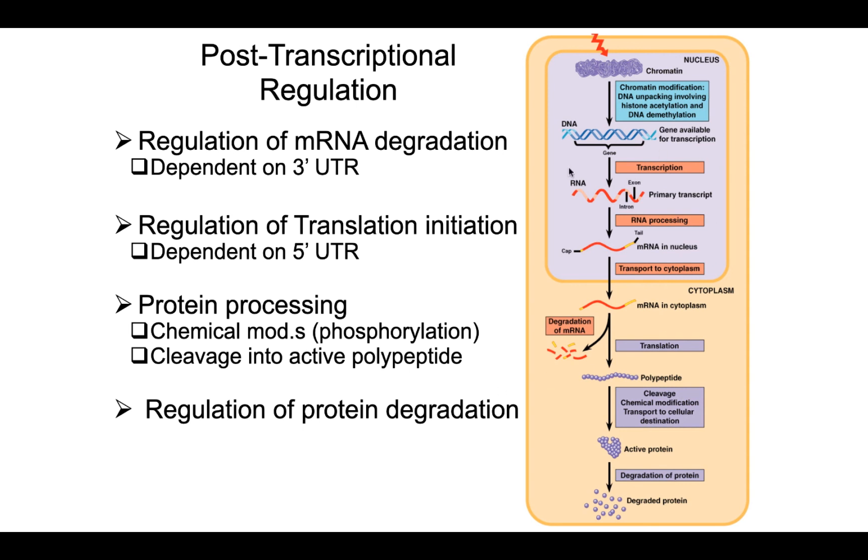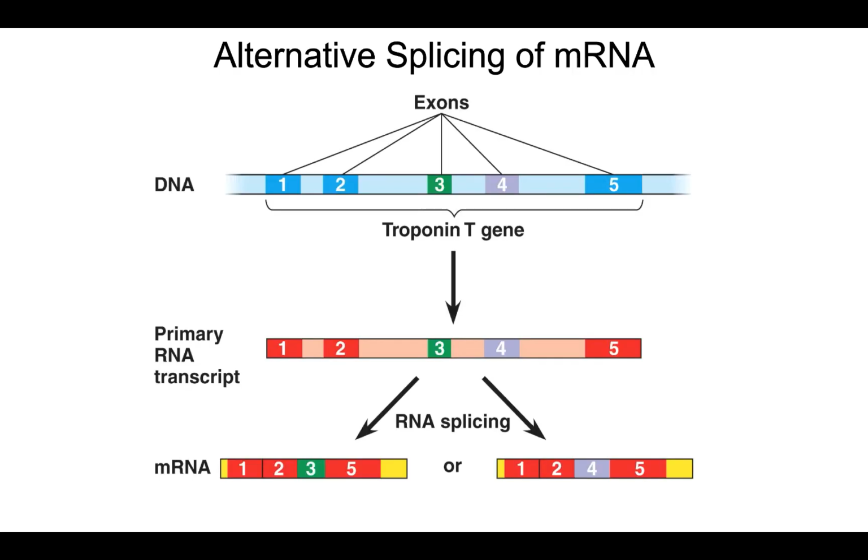Now, another way to regulate gene expression is in the regulation of RNA processing. One of the big and most important forms of RNA processing that's regulated is that of splicing. Remember, splicing is when the introns are cut out of a messenger RNA and the exons are spliced together. Okay, so here then is our primary RNA transcript before splicing occurs, and then as a result of splicing, the introns are cut out, that's the pink areas, and the exons are spliced together.